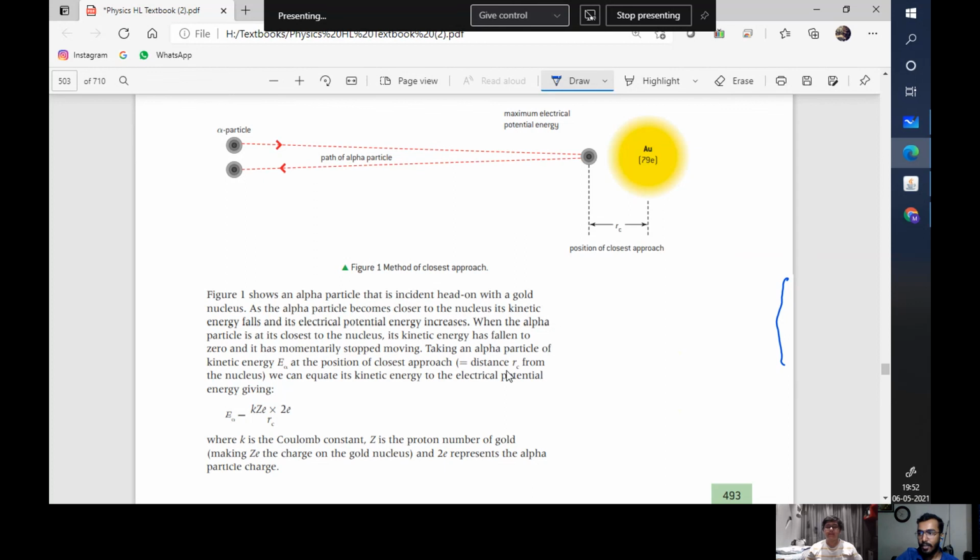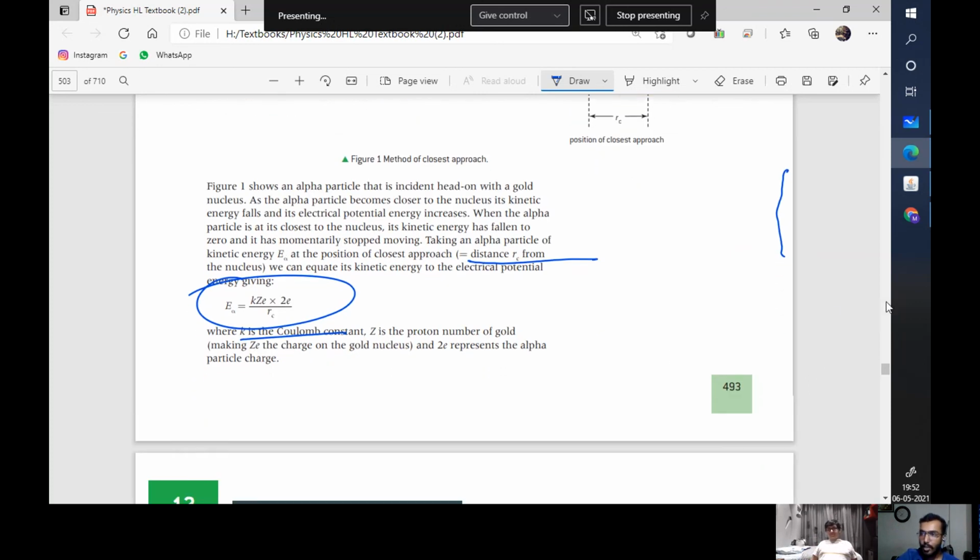So is it just trial and error or calculation? It's calculation. We take into account the energy from the radius around which there is the highest probability of the nucleus being present. We take the Ze constant, which is for the gold. e stands for the electron charge, so 2e is the alpha particle charge, and k is the Coulomb's constant that gives me the energy with which I need to launch my particle in order to hit the nucleus.